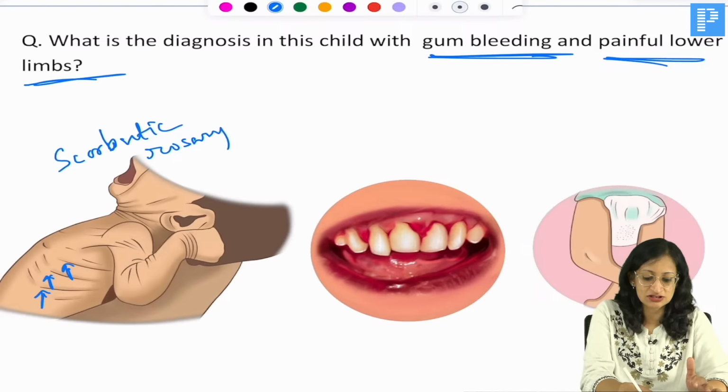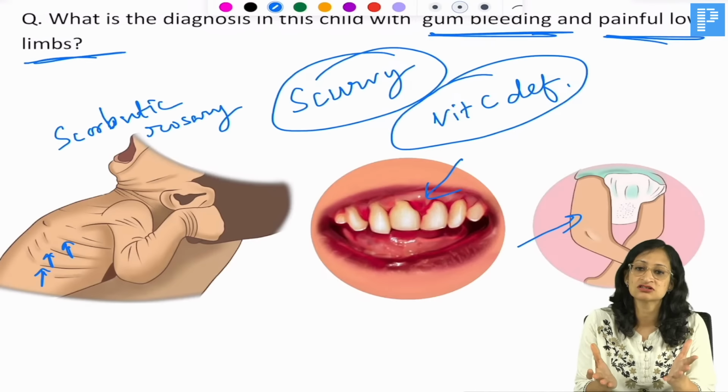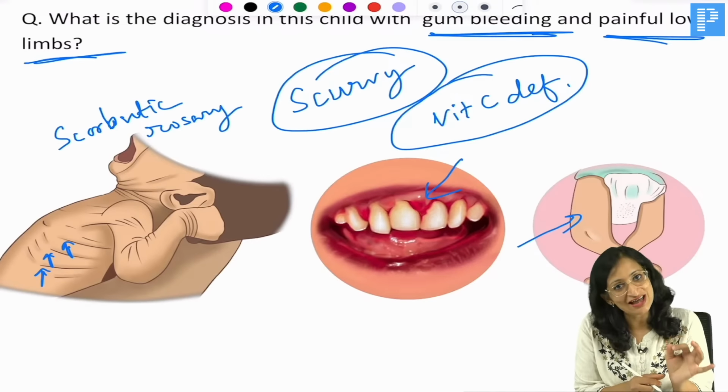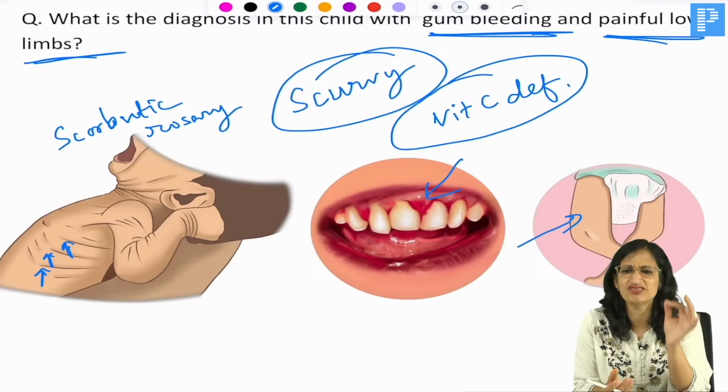So we know vitamin C is required for collagen synthesis. Collagen is the backbone of blood vessels. So if collagen synthesis is not happening properly in vitamin C deficiency, the blood vessels are all fragile. They'll be bleeding everywhere. So there's gum bleeding, subperiosteal bleeding involving the lower limbs. That is very, very painful.